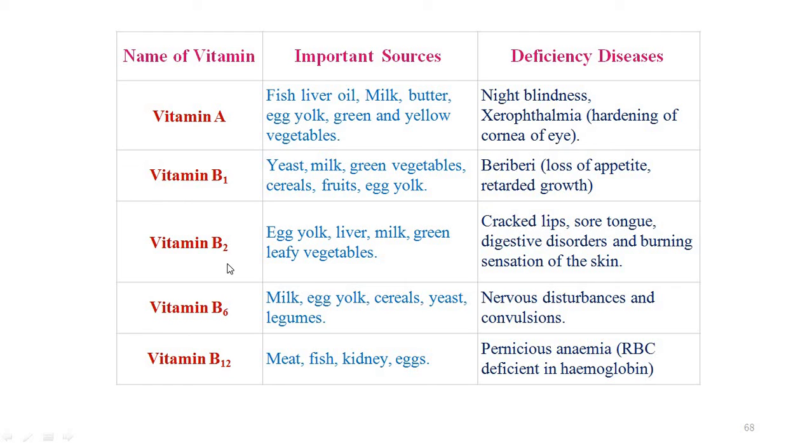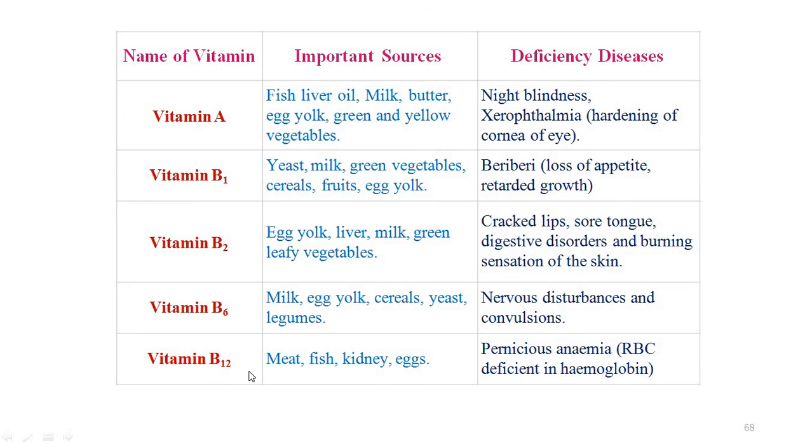Vitamin B2 is found in egg, liver, milk, green leafy vegetables, and it causes cracked lips, etc. B6 is found in milk, egg yolk, yeast, etc., and it causes nervous disturbance.